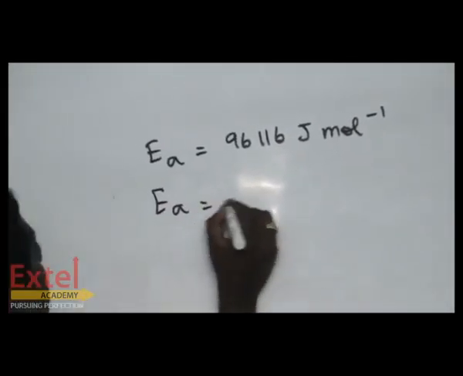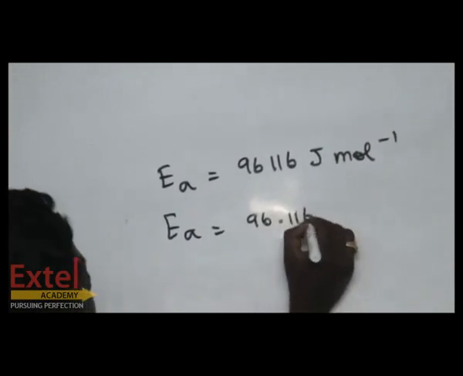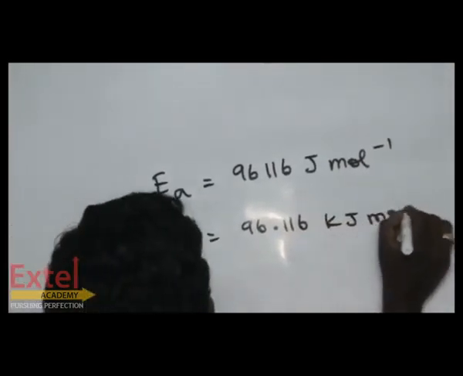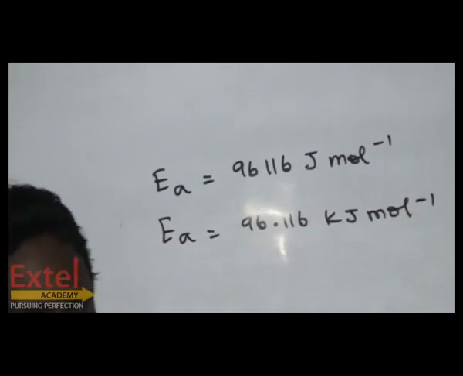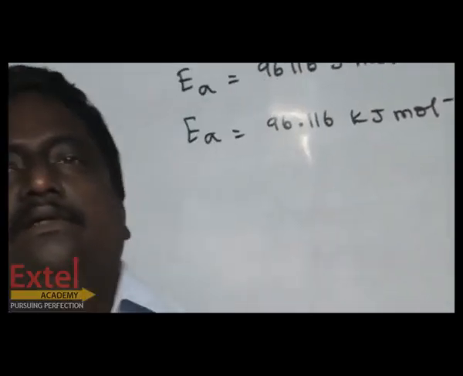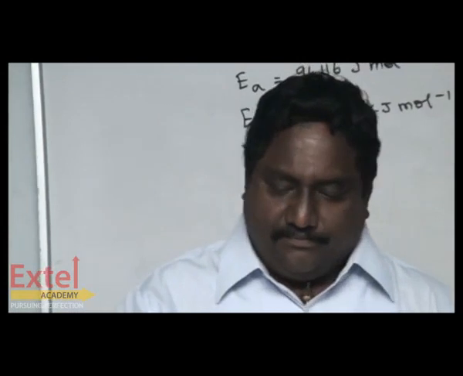Our Ea equal to 96.116 kilojoule per mole. Understood? This is the first sum.